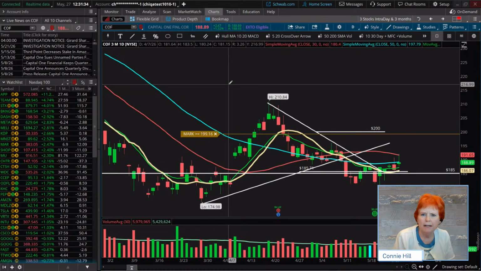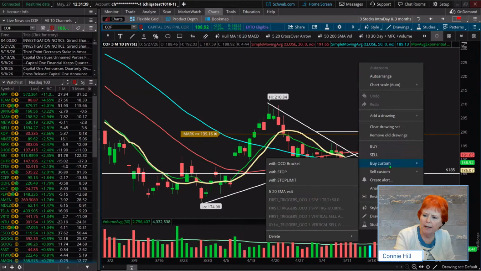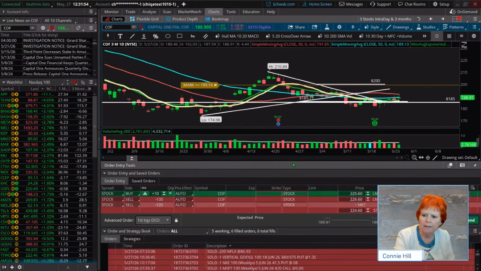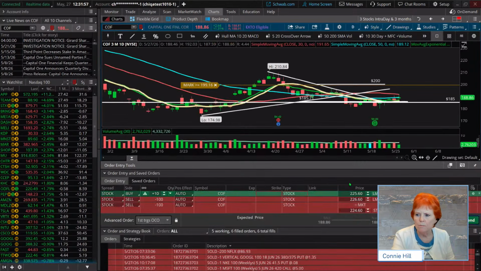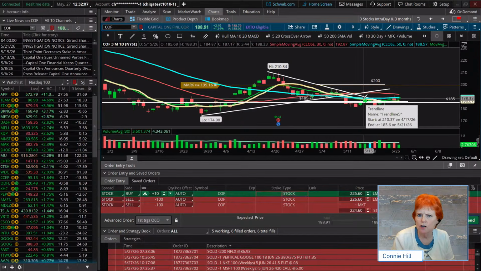Now, what if you wanted to buy something directly off the chart? You can. Right mouse click. You can say buy custom and do it with a bracket order, a stop loss, or a limit order. Or if you're just trying to do a quick buy, you could do it from this screen as well. What's helpful if we do buy custom and do OCO bracket? Maybe you wanted to be able to see your chart because you're deciding where is the target, where is the stop loss, and so it's helpful to have it up here while you're still looking at your chart. Okay, so we can do that.